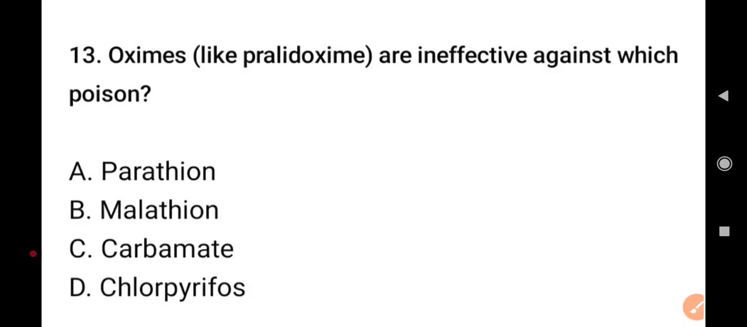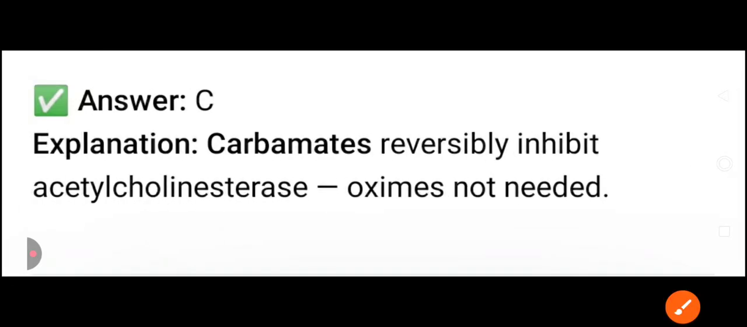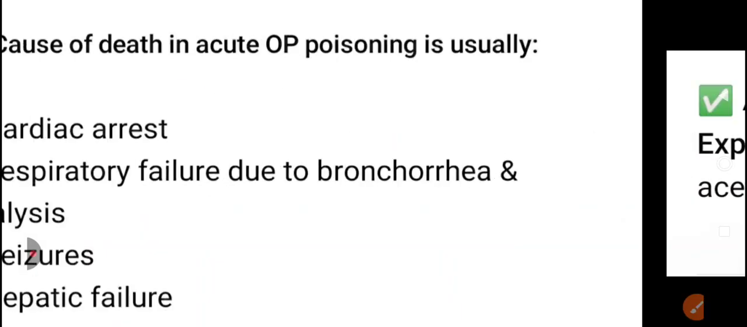Oximes like pralidoxime are ineffective against which poison? Parathion, malathion, carbamate, or chlorpyrifos? So guys, the answer here is carbamate. Carbamates reversibly inhibit acetylcholinesterase, so oximes are not needed.